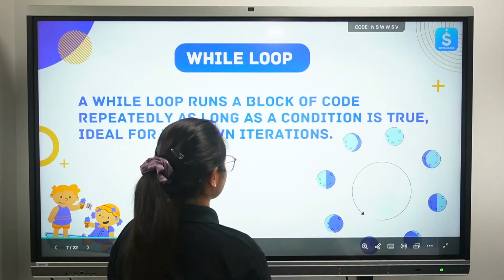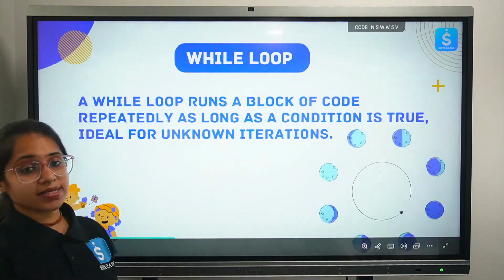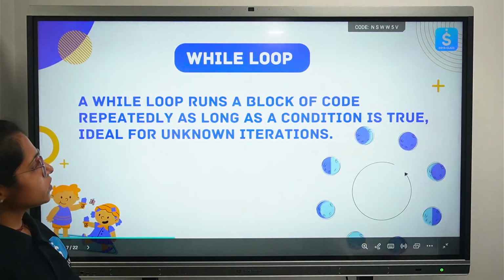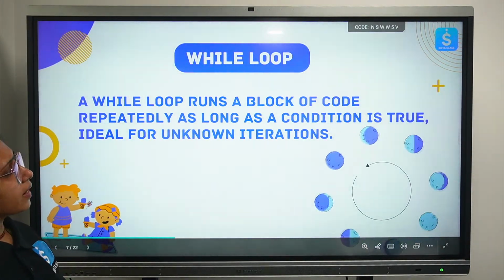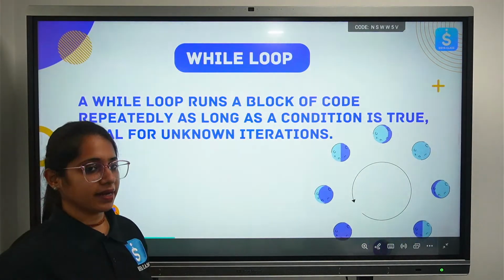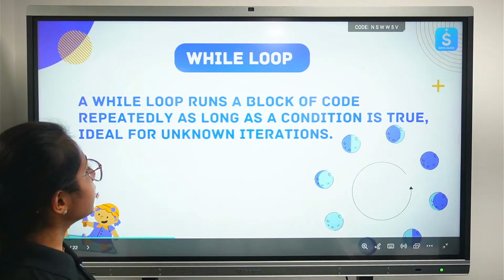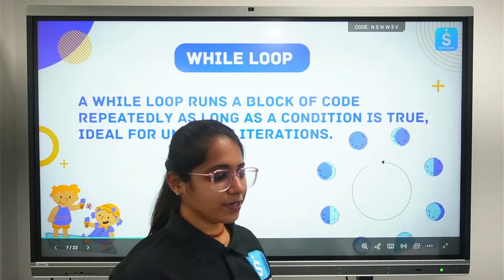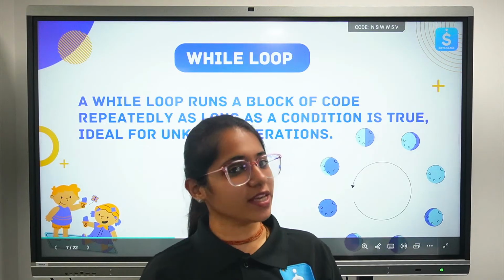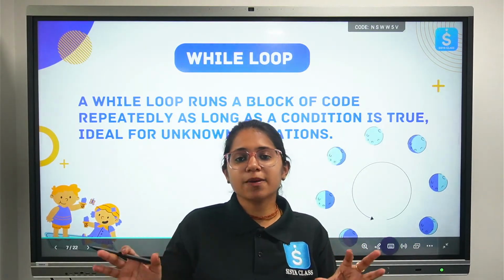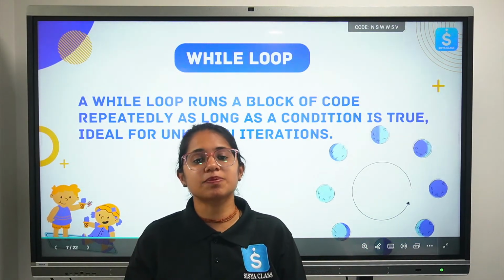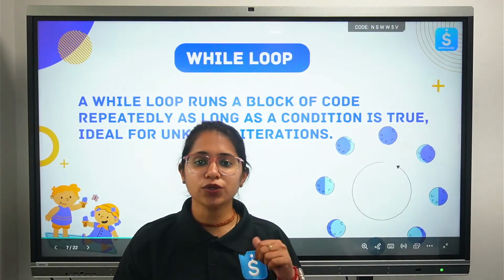Now moving ahead, let's understand the while loop. So what is a while loop? Basically it runs a block of code repeatedly as long as the condition is true, and it's ideal for unknown iterations. So don't mix any of the loops with each other. We have different types of loops, as I explained in yesterday's session. Today is the while loop.